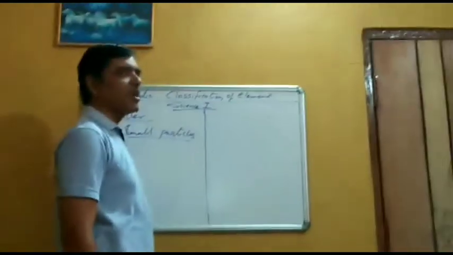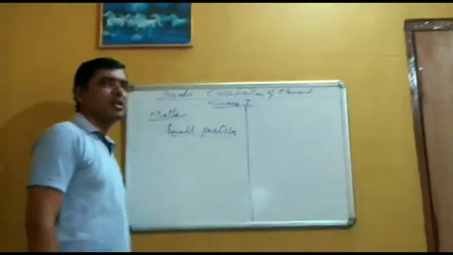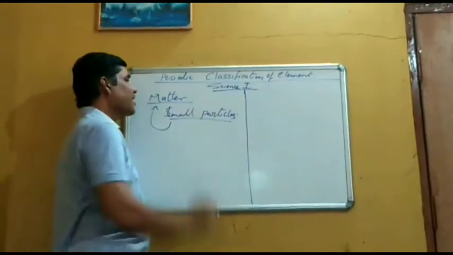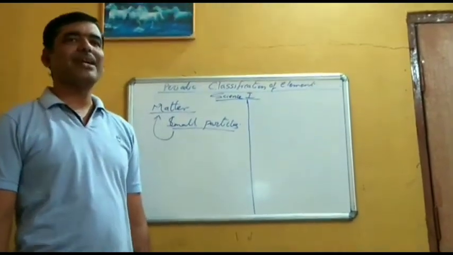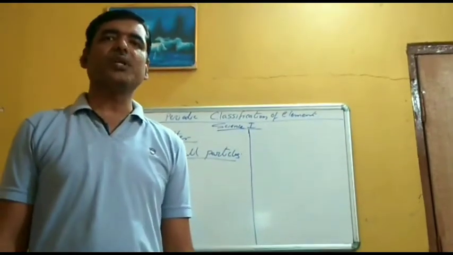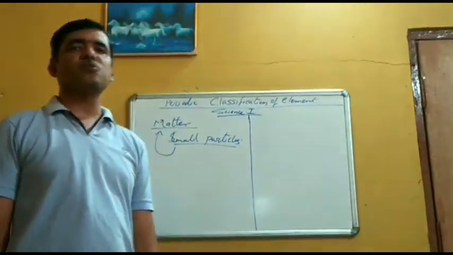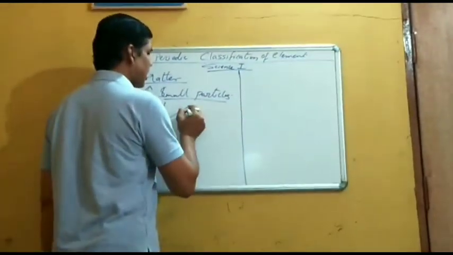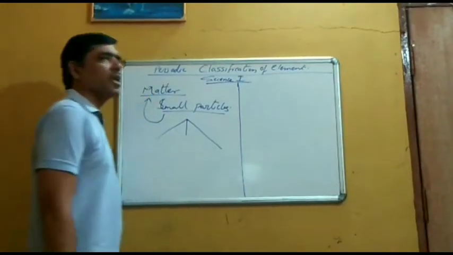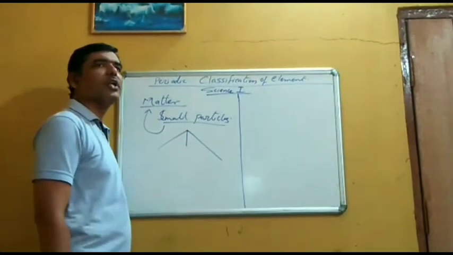This group of small particles comes together and you term it as matter. Now these matters combine together to form various types of material on the earth's surface. These materials are classified into three important forms, as you have already learned.